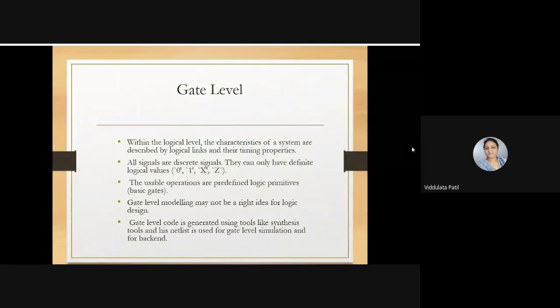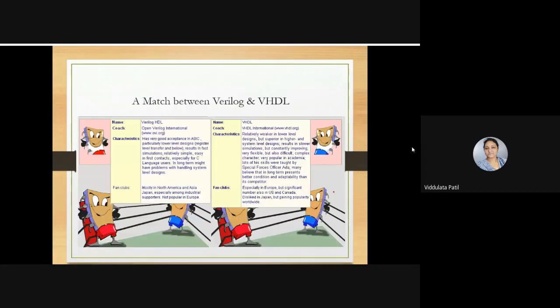That means it will be at a zero logic level or one logic level, that is, 0, 1, X and Z, where Z means high impedance. Only these four logic levels will be there. The usable operations are predefined logic primitives, that is, the basic gates or basic logic operations. So this is about gate level modeling.